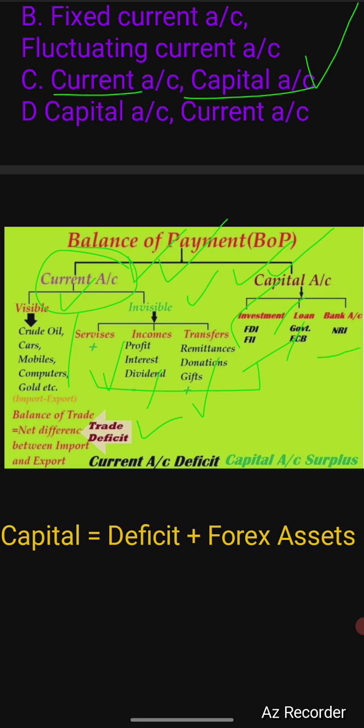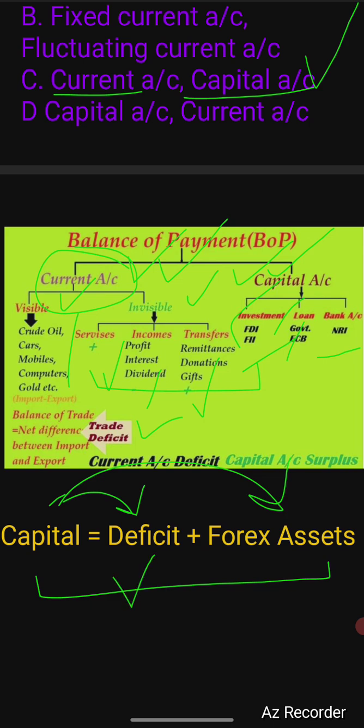So this way, in balance of payment, your current account is always going to be equal to capital account, because at the end of the day it's a balance sheet. So your capital will be equal to your current account deficit and your foreign asset. Suppose you create an income and expense, when there is a deficit, you will treat it as an asset. You will take it to the asset side. Whereas forex assets are on the asset side and capital is on the liability side. So it's like liability is equal to asset. So this way your balance of payment is always zero. If you have a current account deficit, it means you will have a capital account surplus. Hope this is clear.